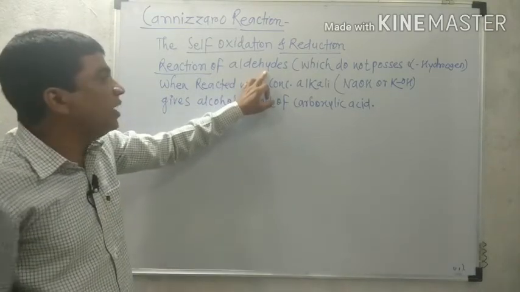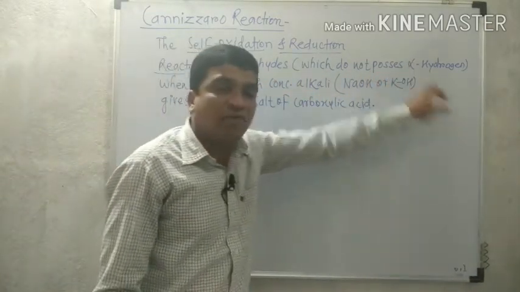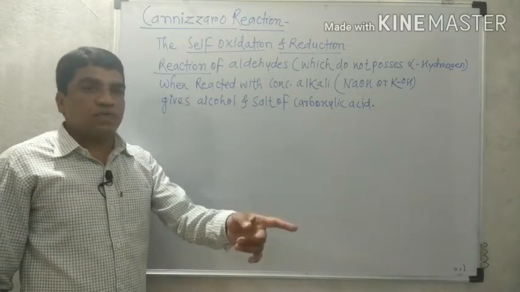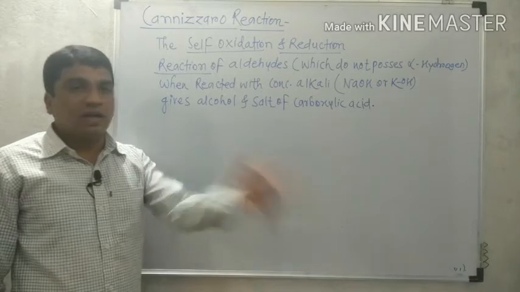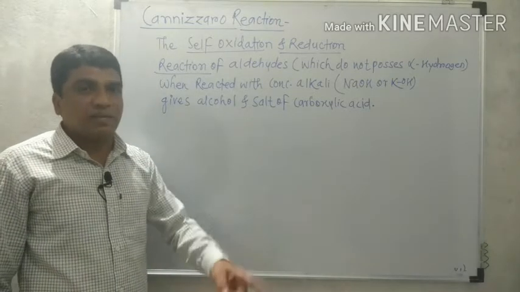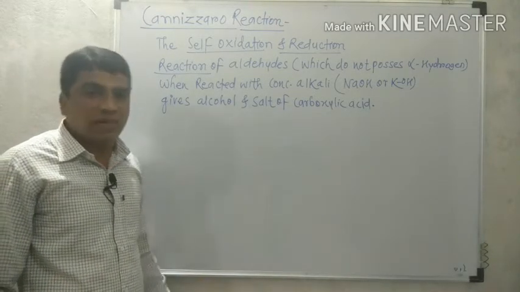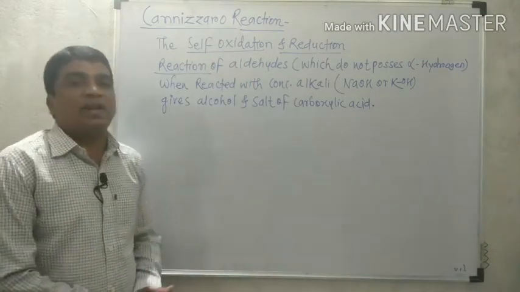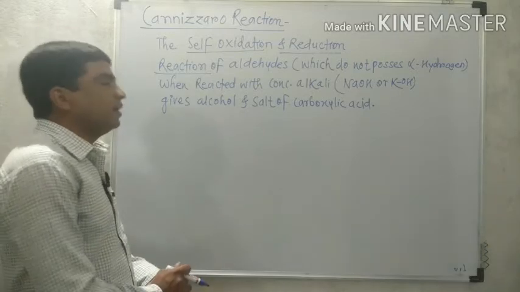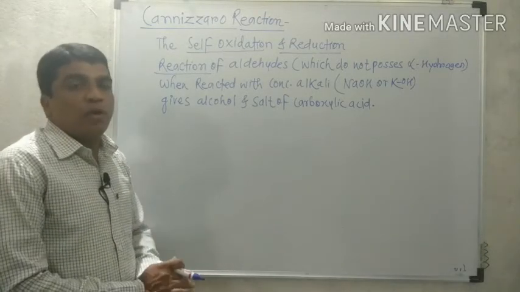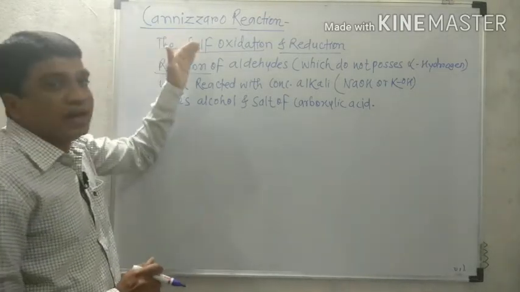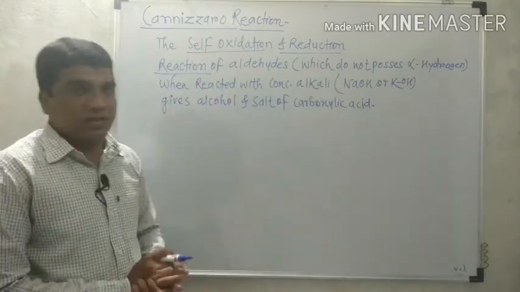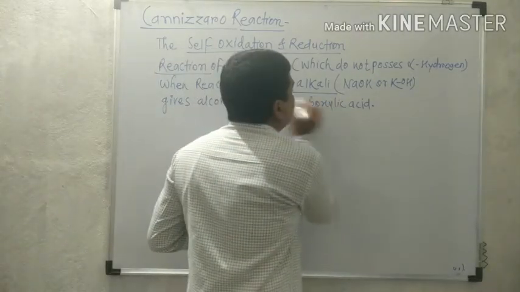But which type of aldehyde? Which does not possess alpha hydrogen atom in its structure. We know that the next carbon to the carbonyl carbon, if that next carbon contains a hydrogen atom, that is called alpha hydrogen. So we do not require here the alpha hydrogen containing aldehyde. So what about the reaction when such an aldehyde that does not possess alpha hydrogen is reacted with concentrated alkali?